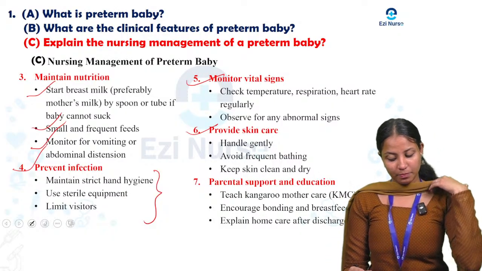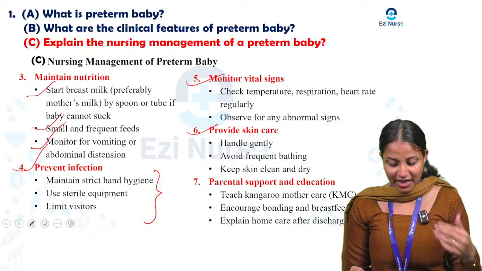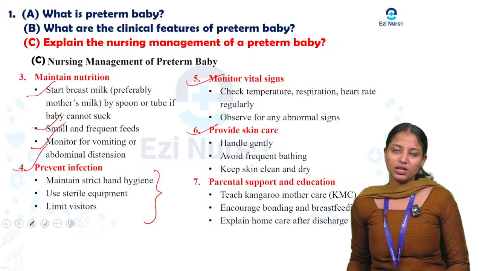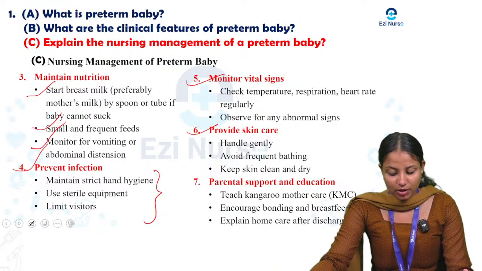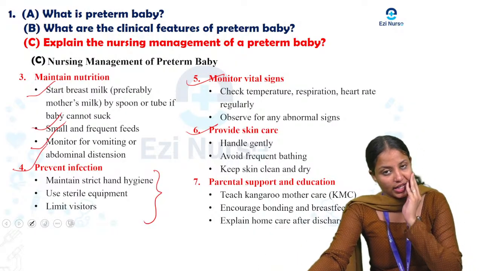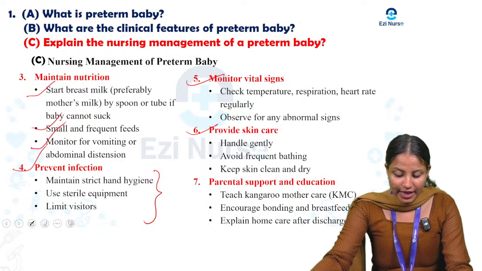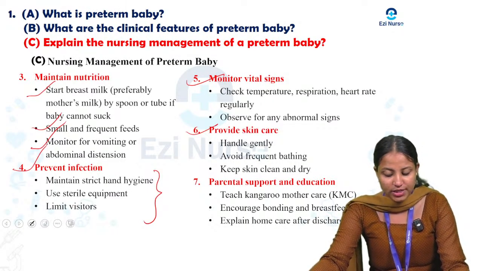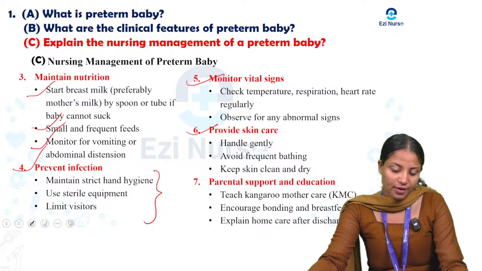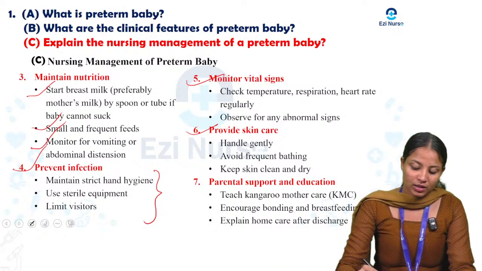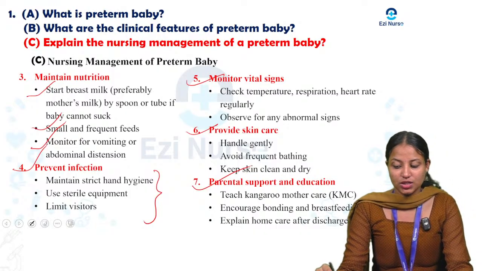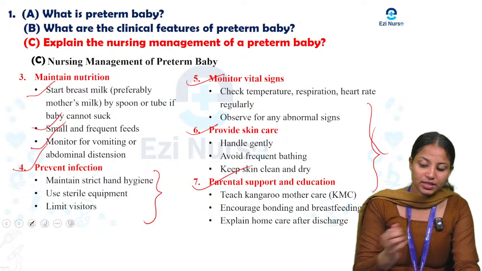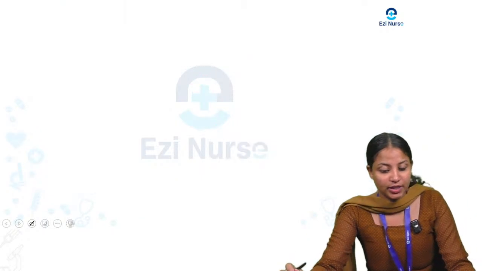Next one, parental support and education that we want to give to the mother. Teach kangaroo mother care to the parents. Then encourage bonding and breastfeeding, and explain home care after discharge. These all are the parental support and education that we give to the mother. So these all are the nursing management of a preterm baby.